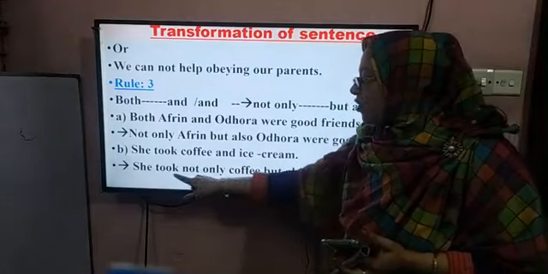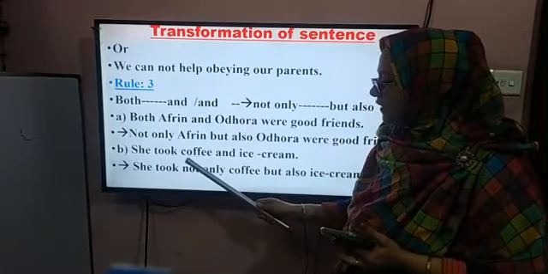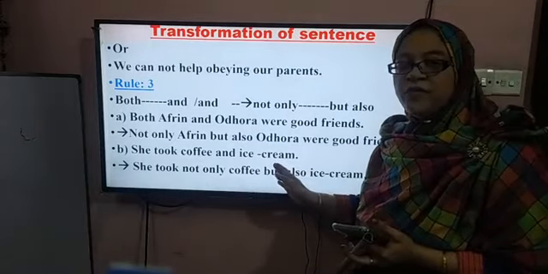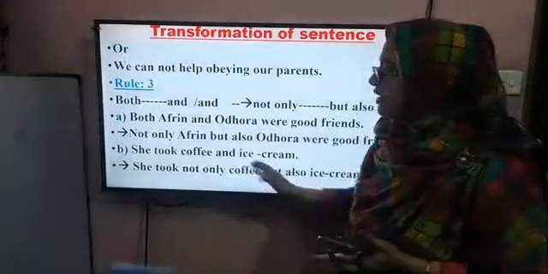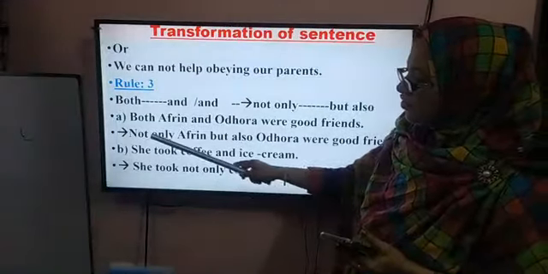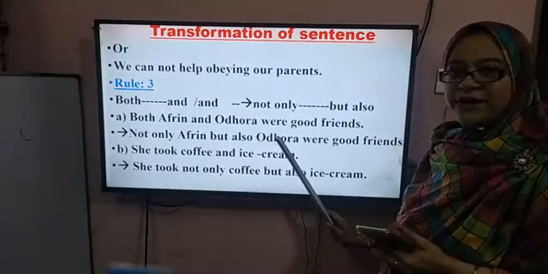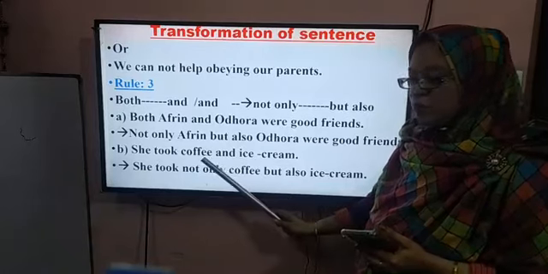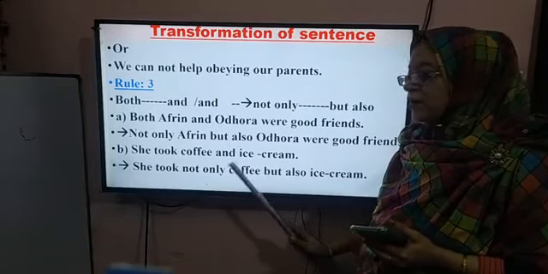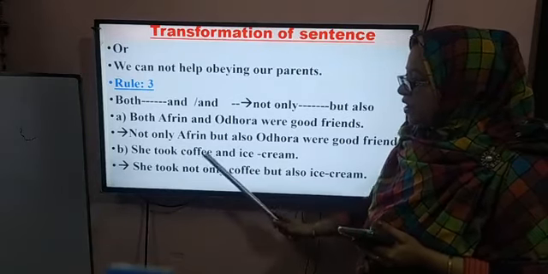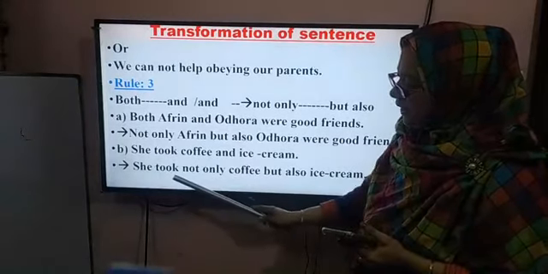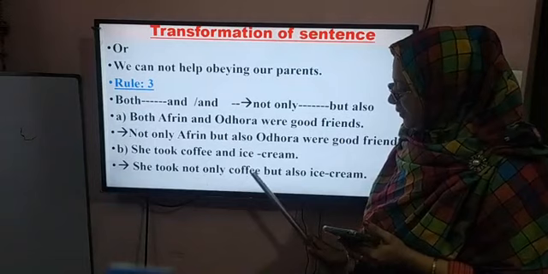So one not only is used before coffee, and the other but also is used before ice cream. দুটো অবজেক্টের আগে দুটো ওয়ার্ড বসেছে, একটার আগে নট অনলি বসলো, আরেকটার আগে but also।